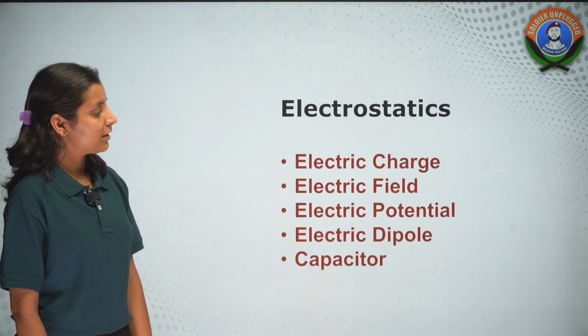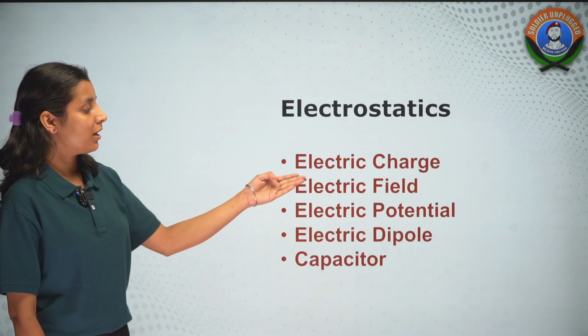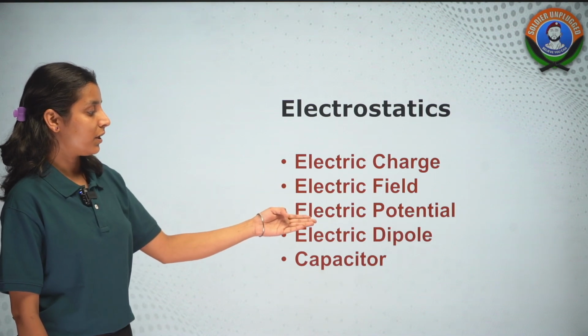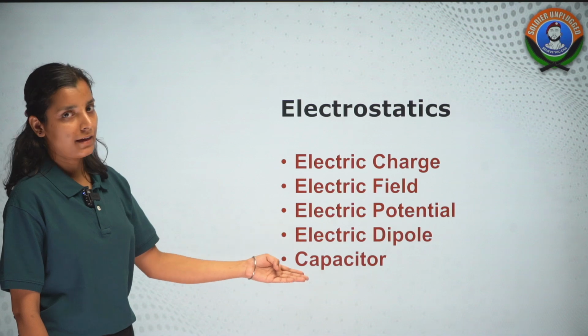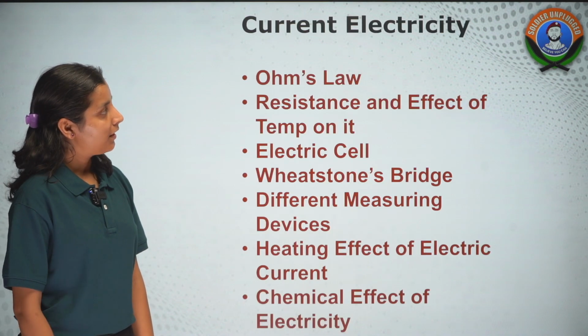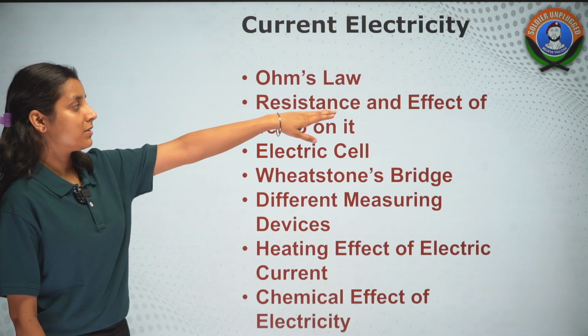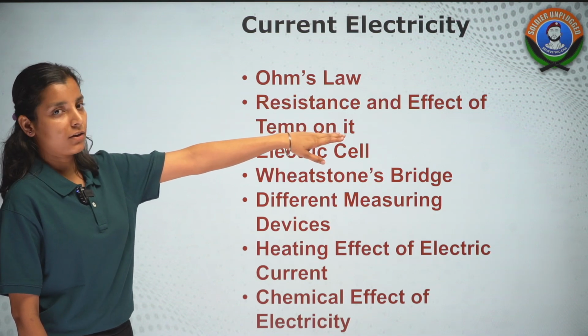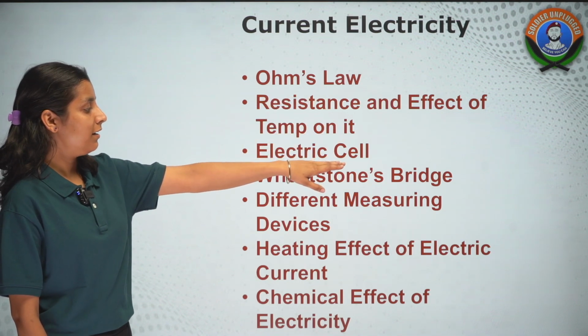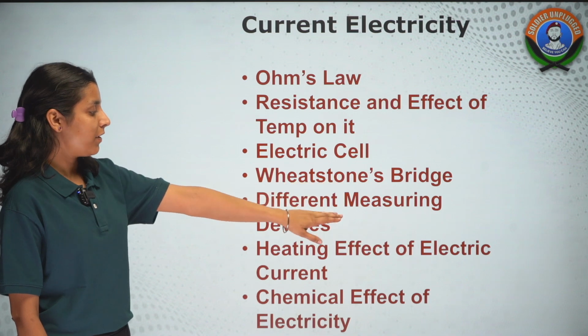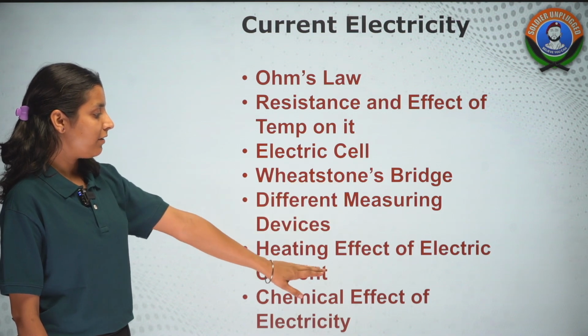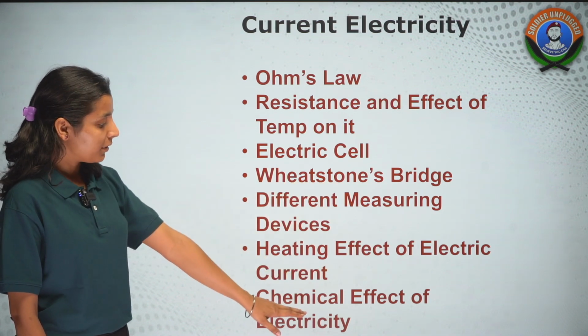Then we have electrostatics. In this we'll study about electric charge, electric field, electric potential, electric dipole and capacitors. Then we have current electricity. In this we'll study about Ohm's law, resistance and temperature's effect on it. Then we have electric cell, Wheatstone bridge, different measuring devices, then we have heating effects of current, then chemical effect of electricity.